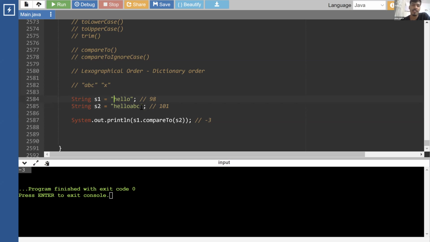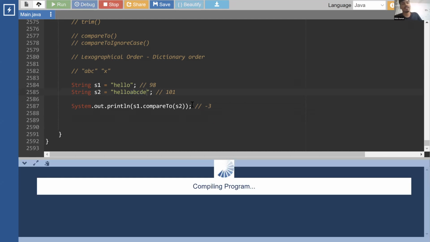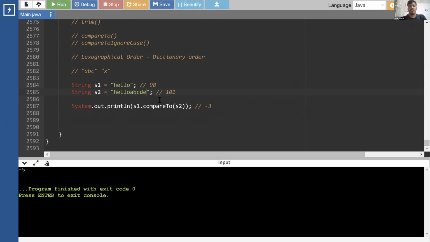That time it was giving 5. Yes, this is the remaining length. Yes, thanks for pointing that out. Yes, that is the length. So in this case, it is giving us the length of the remaining string that is present over here, right? If I change it to D, this is going to be 5. Yes, I remember I said there was some edge case. So see, now it is giving -5. But if you have this thing in the first string, it is going to give you +5.